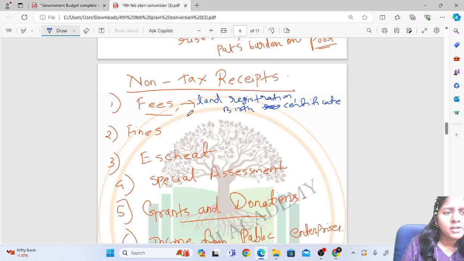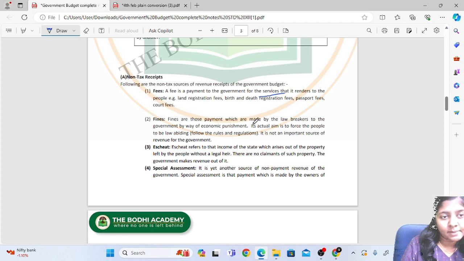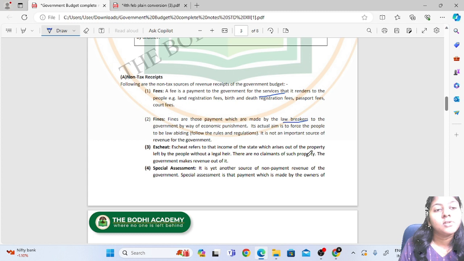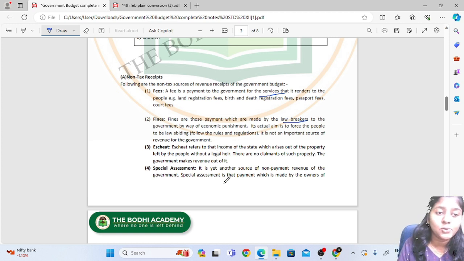Then fines. Why do we pay fines to the government? If we are violating any rules, then we'll pay the fines. So fines are those payments made by lawbreakers to the government by way of economic punishment. Its actual aim is to force the people to be law abiding, to follow all the rules and regulations, and it is not an important source of revenue for the government.